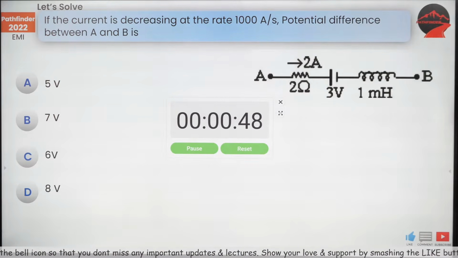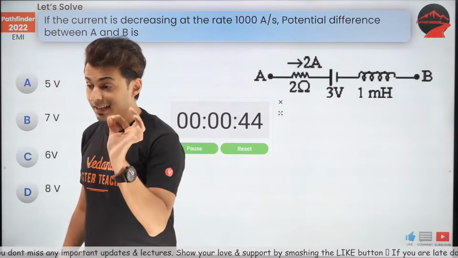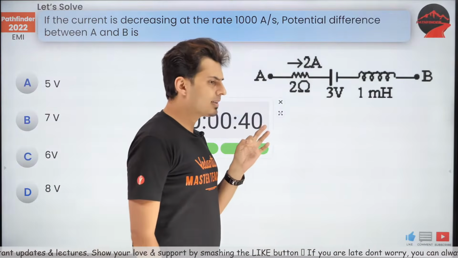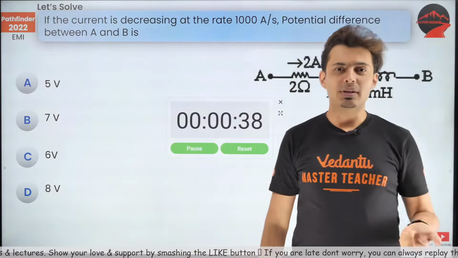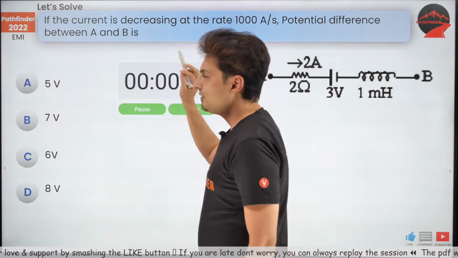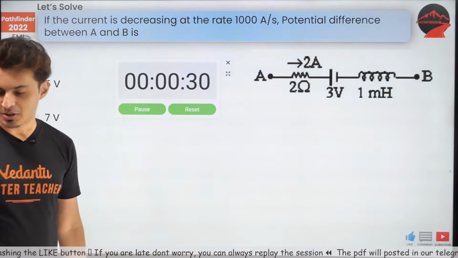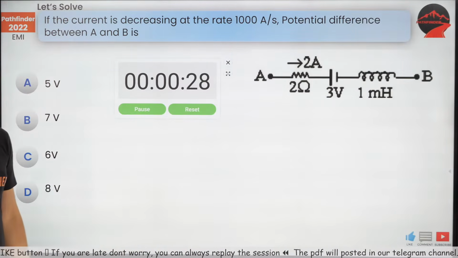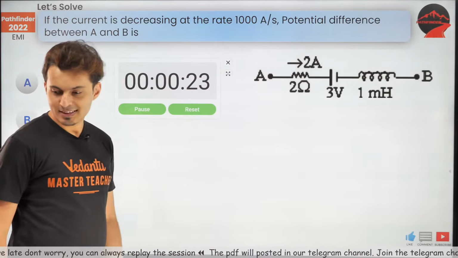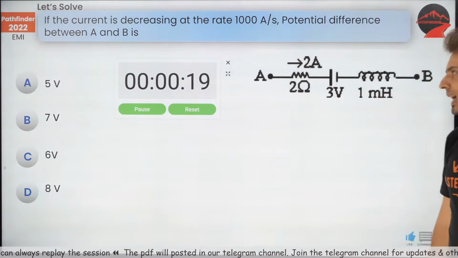Remember, if current is decreasing, the inductor will always oppose it. Replace it with a battery, simplify the circuit, it will look very easy. Yes, use Kirchhoff's law, take an unknown, and try to solve the question. You will get it, trust me. It's not that difficult. Come on, my warriors. Think. You can get it.